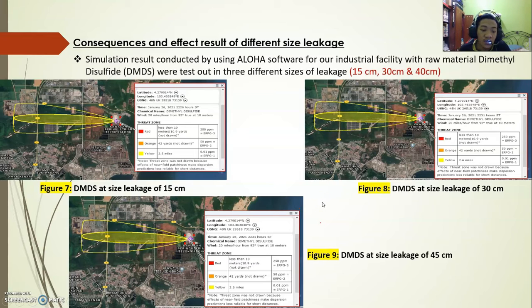The orange and red threat zones were not drawn because near-field patchiness made dispersion prediction less reliable for short distances. Thus, the software is unable to draw the diffusion orange and red threat zones.